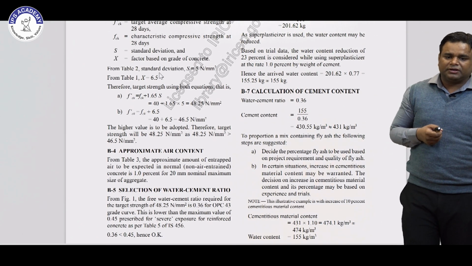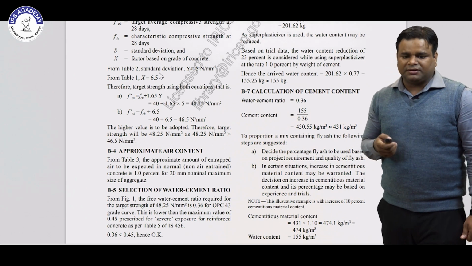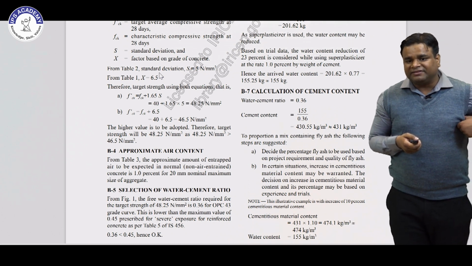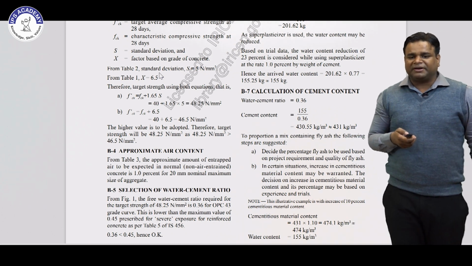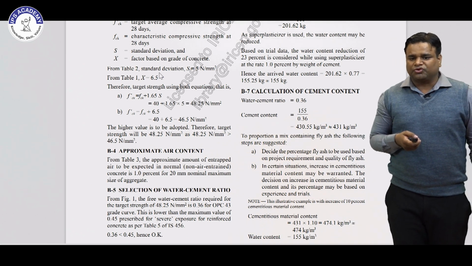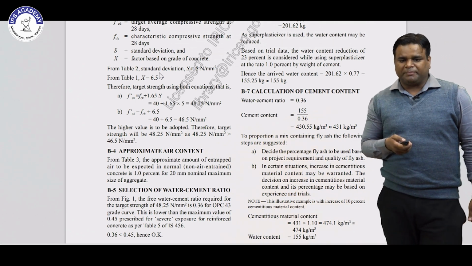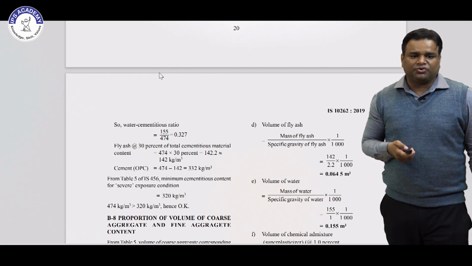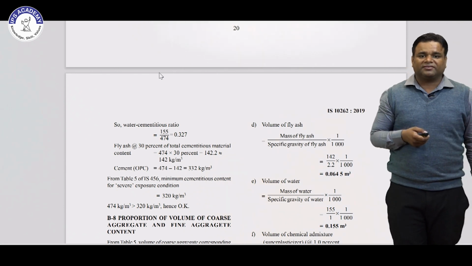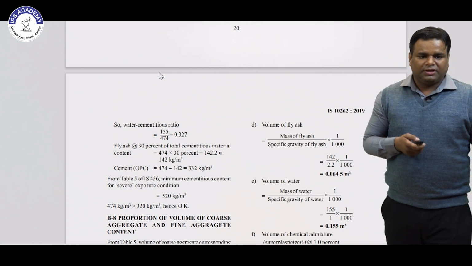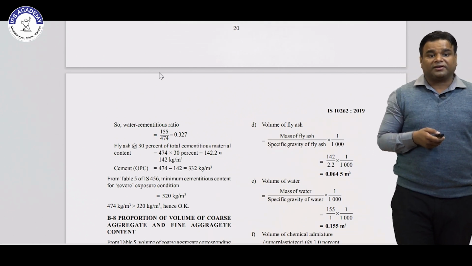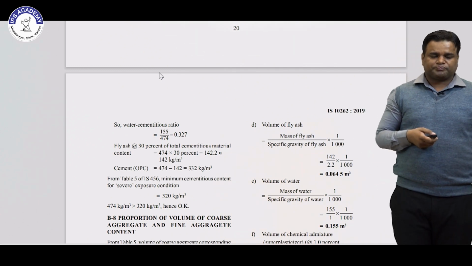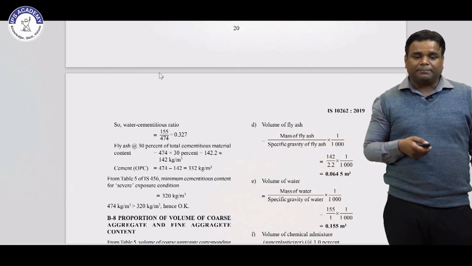When we are using fly ash or other material, we have to increase the cementitious content by up to 10%. So our cement content is 431. When you increase the cement content by 10%, it is 474.1 kg per meter cube, which is 474, and water content is 155. The water cementitious ratio is reduced when we take the total cementitious material of 474. After doing the relation, we get the water cementitious ratio, which is 0.327.